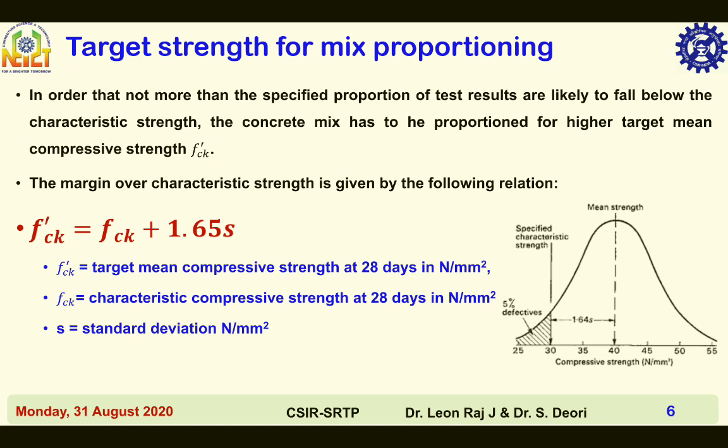This normal probability distribution curve, which is shown here, belongs to M30 grade of concrete. Target mean compressive strength equals characteristic compressive strength plus 1.65 S. S is assumed standard deviation.